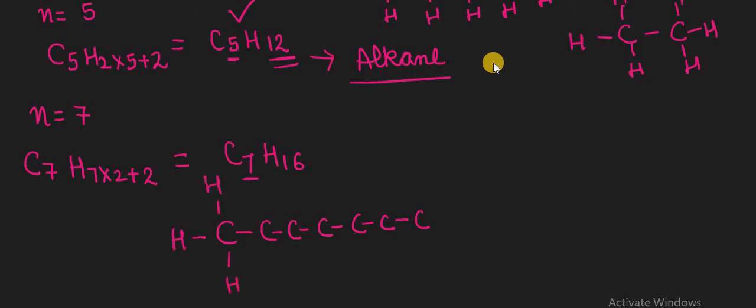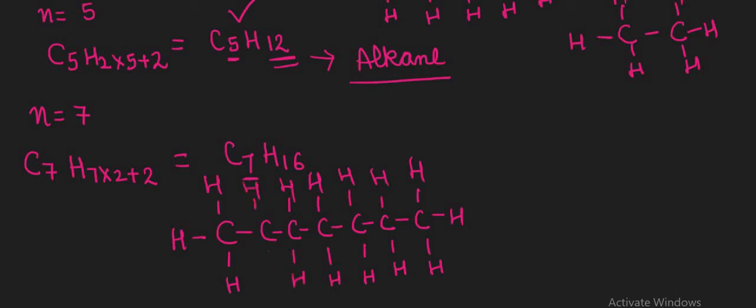On the terminal ends, we have 3 hydrogen atoms with each carbon atom, and in between we have only 2 hydrogen atoms, because the carbon valency is completed by the 2 carbon atoms and the 2 hydrogen atoms. So here we have 2 hydrogen atoms in between. Now the total count is 16.